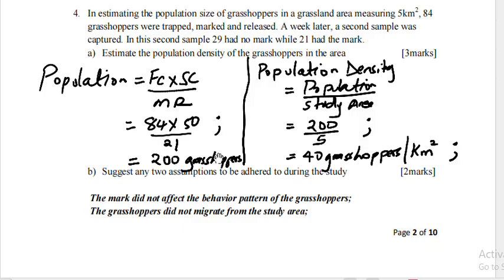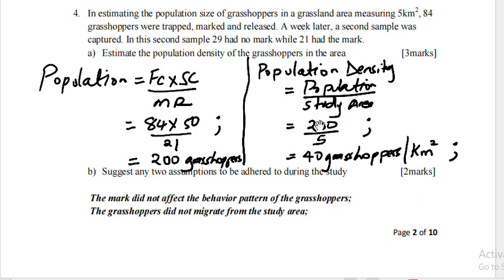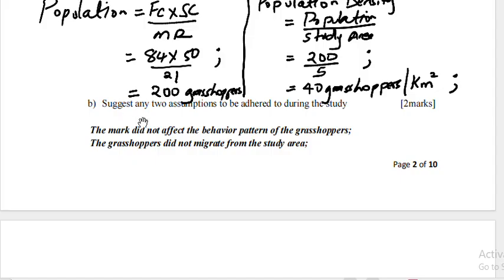You substitute to get 200 grasshoppers, then you find the population density of the study area, that is 200 grasshoppers over the 5 kilometers squared. That is 40 grasshoppers per kilometer squared. Suggest any two assumptions to be adhered to during the study. And maybe this method of population estimation, call it capture-recapture, and the assumptions during capture-recapture.